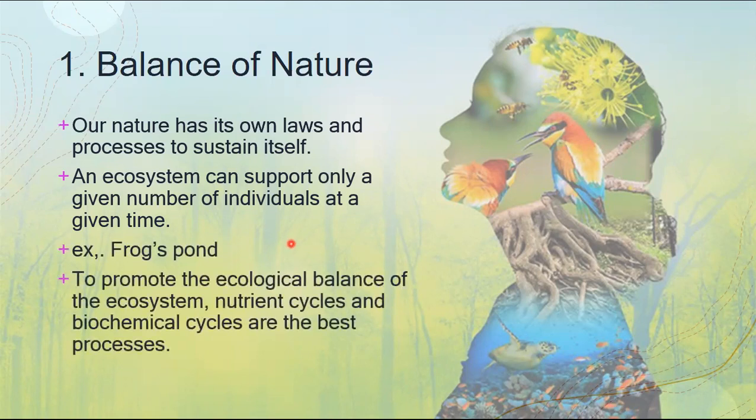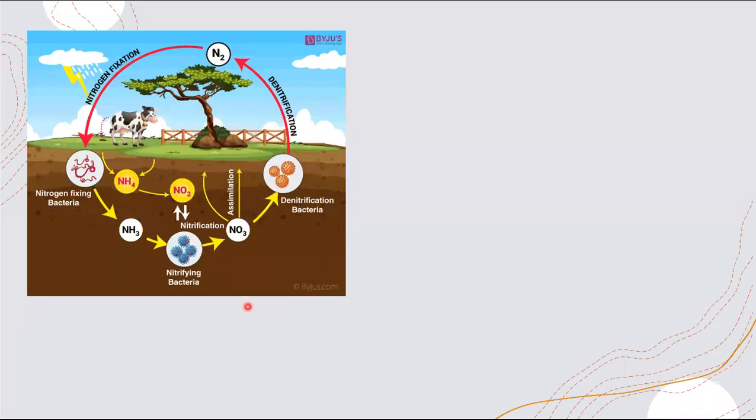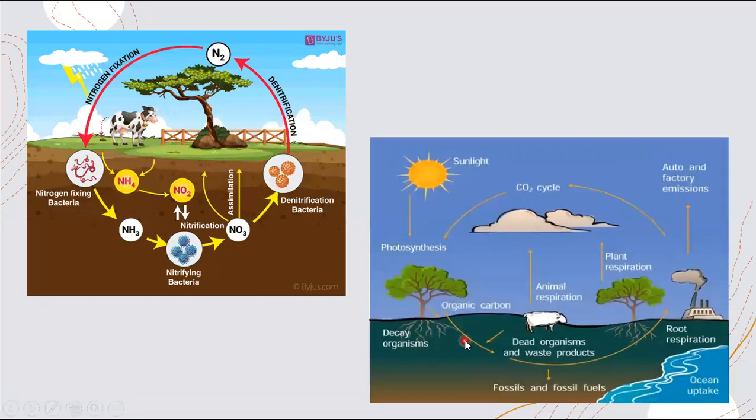So to promote this ecological balance of the ecosystem, one way to balance that is the processes of the nutrient cycles and biochemical cycles that are happening in our environment or in our ecosystem. An example of those biochemical and nutrient cycles are your nitrogen cycle and your carbon dioxide, oxygen cycle.